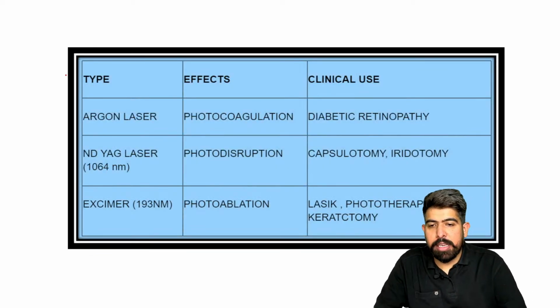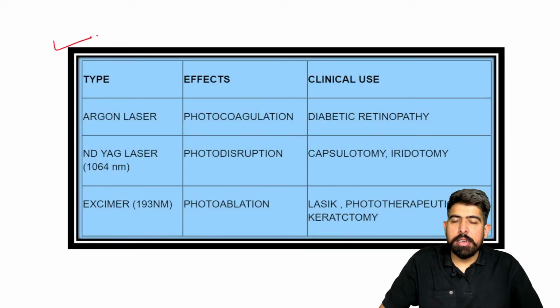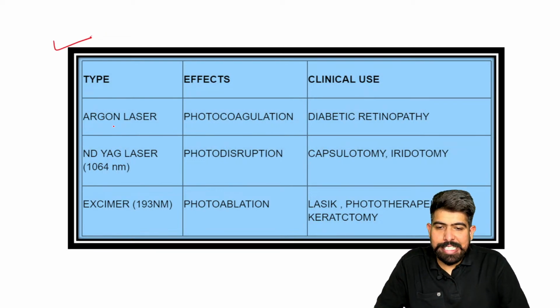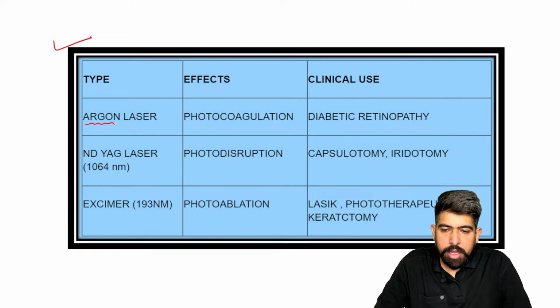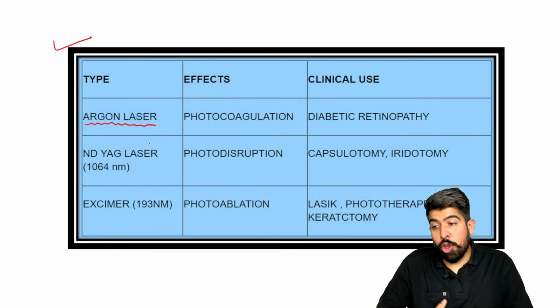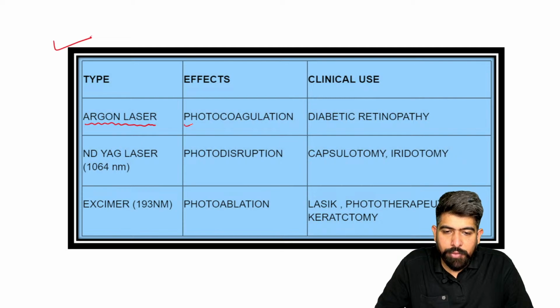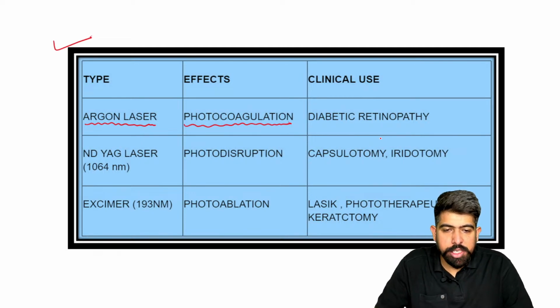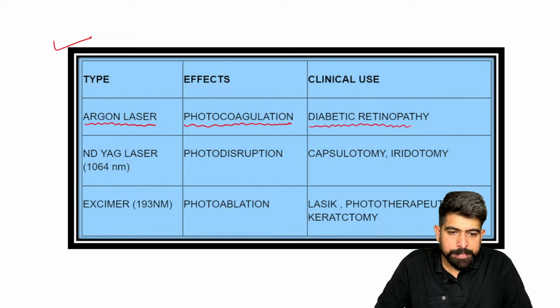I'm giving you a table here which mentions all the lasers, their effects, and clinical uses. You can see the argon laser, which was option D. It is used for photocoagulation, and this photocoagulation therapy is used in diabetic retinopathy. I hope you remember diabetic retinopathy.